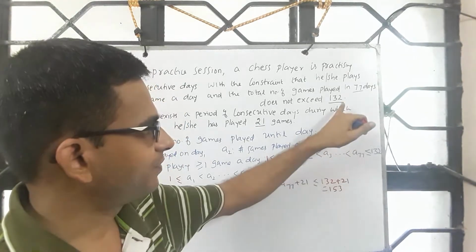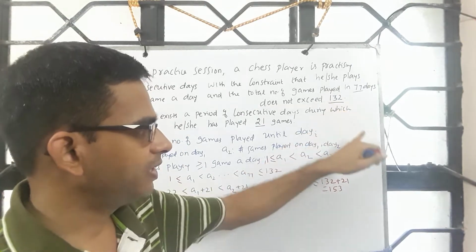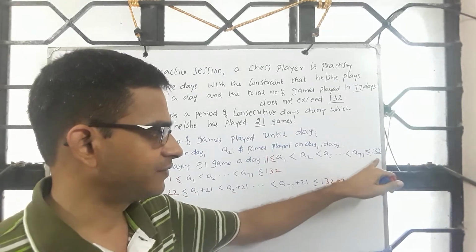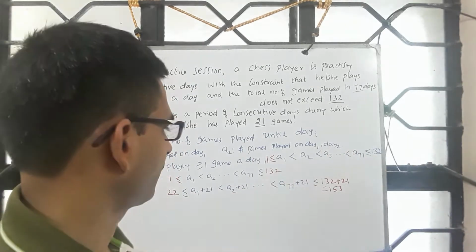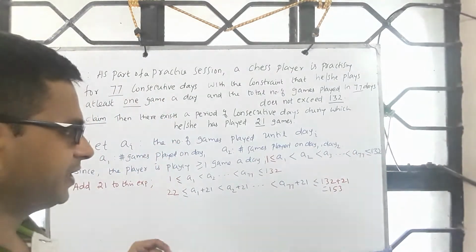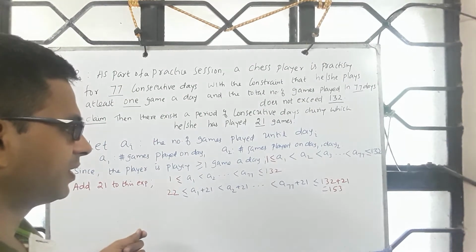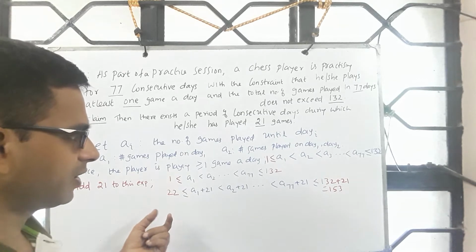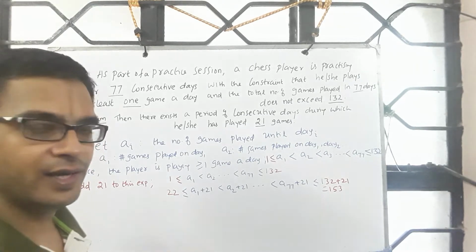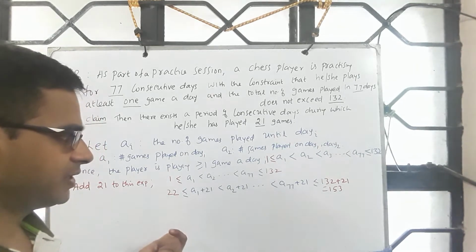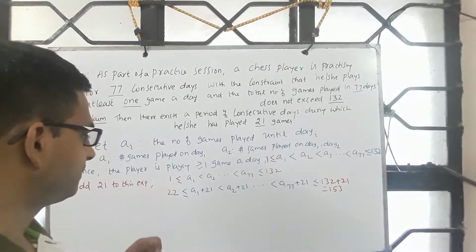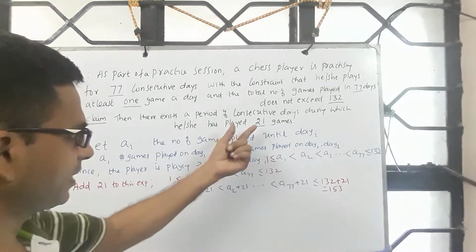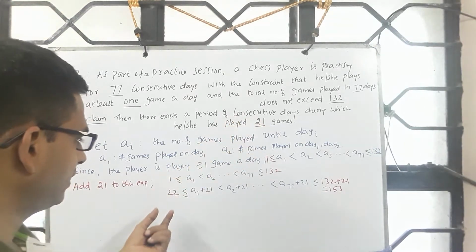And we are also given that the total number of games played does not exceed 132, so A77 is less than or equal to 132. Now I have to bring in PHP, right? Some kind of trick or magic has to be done so that PHP can be brought in. For that, I have to identify wisely what the pigeons and pigeonholes are. So I add 21 to this expression, just making use of the values given.